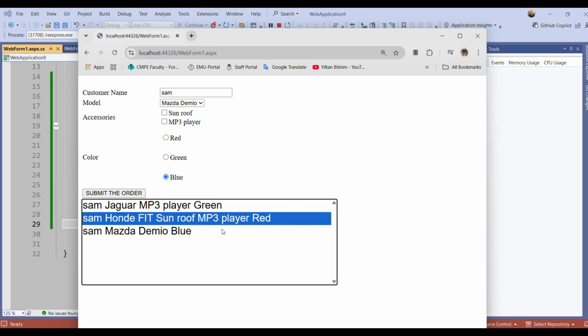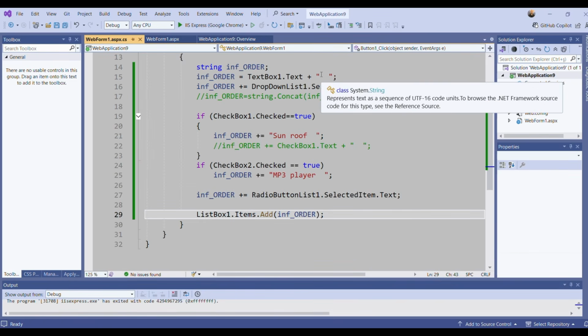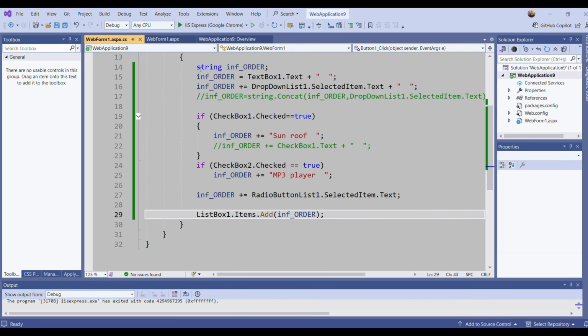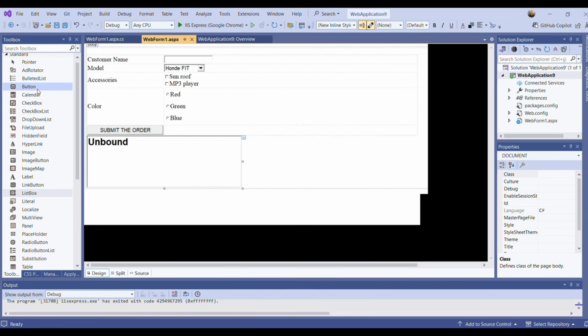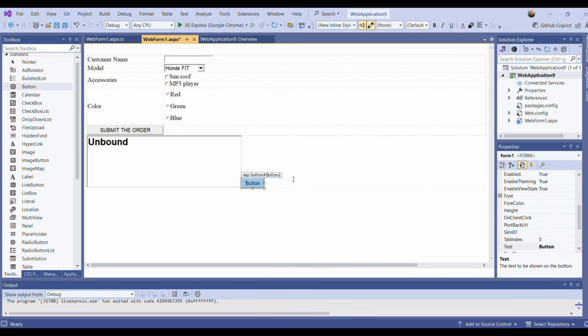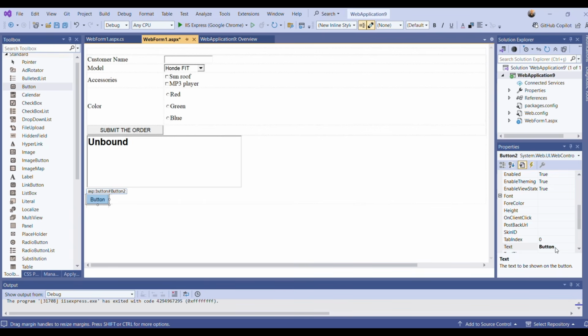That's why I'm going to find a way of deleting the record in the listbox. So here, let's go back to design, and I will put one button for deleting the selected record in the listbox. Okay, so let's say this button is for deleting,